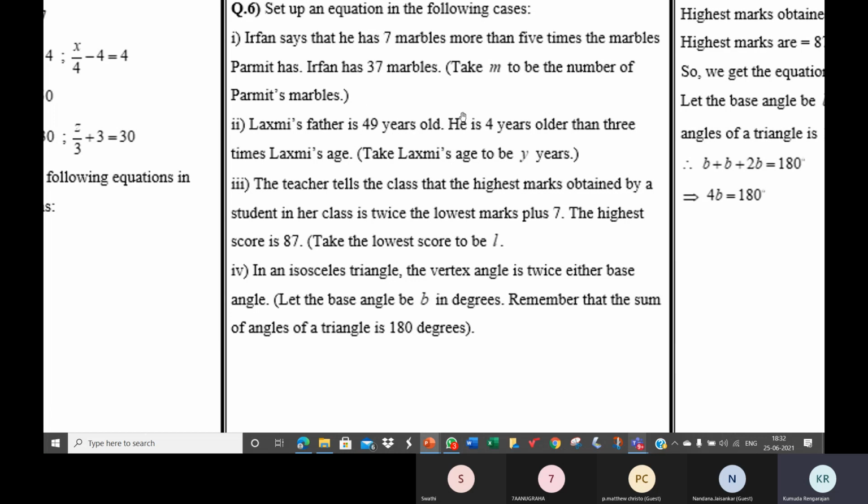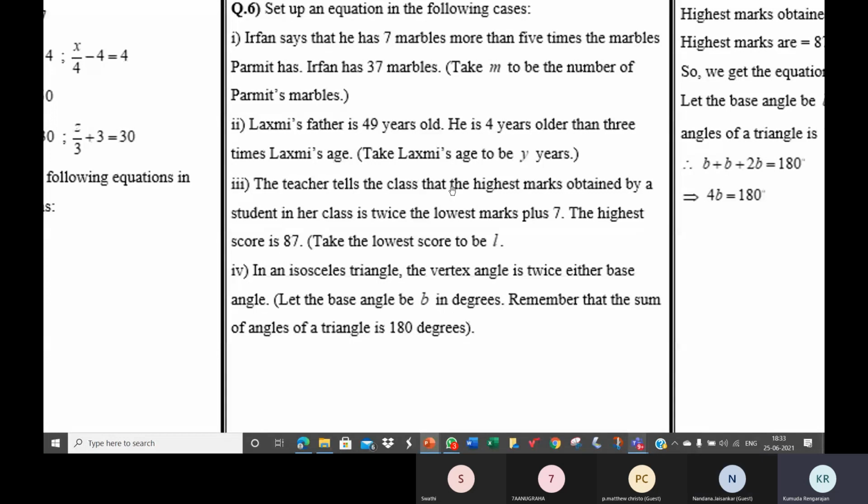Here also Lakshmi's father's age is expressed like this. The highest mark is expressed in a particular way. And we know the highest mark is 87. Here we know the father's age is 49. That's expressed in a particular way. Irfan has 37 marbles. That is expressed in a particular way. So what is given here in the third one? The highest score is 87. What is the lowest score? L. What is twice the lowest score? 2L plus 7.